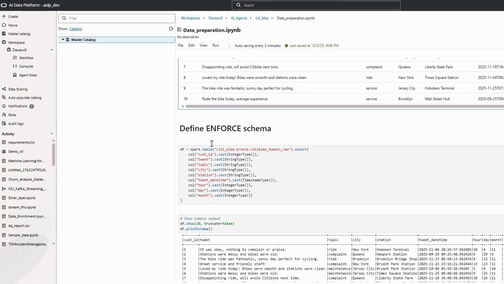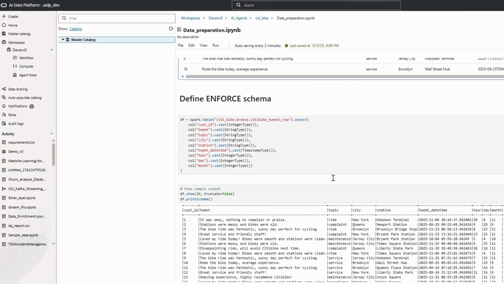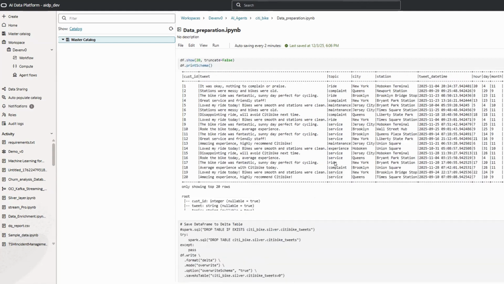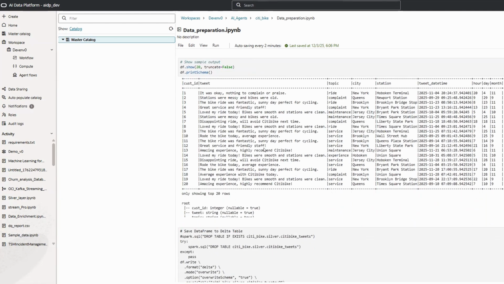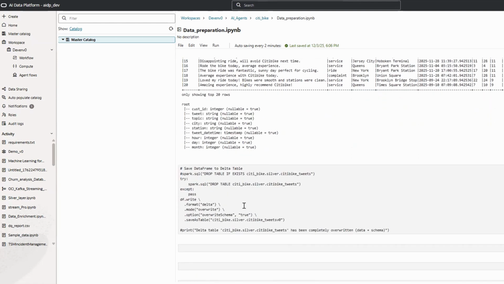We define the info schema to make sure that each column is in the correct format, like text, strings, or date time, timestamps, and so on. So now we have done the schema enforcement, and then finally we save this data into the silver layer.